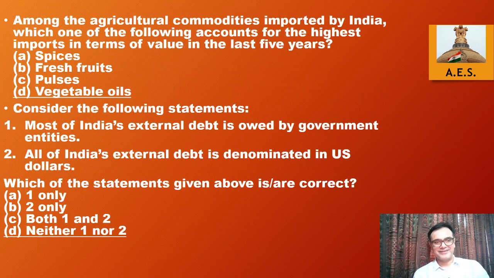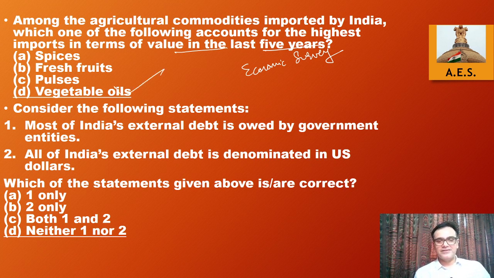Okay, moving on. Among the agricultural commodities imported by India, which one of the following accounts for the highest imports in terms of value in last 5 years? Again, an economic survey based, data based question. Okay, so vegetable oils was the answer for this particular year.